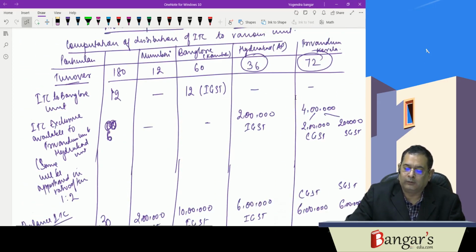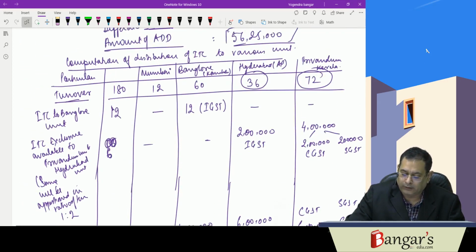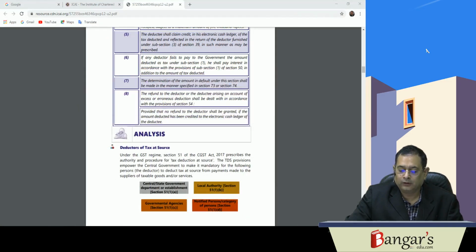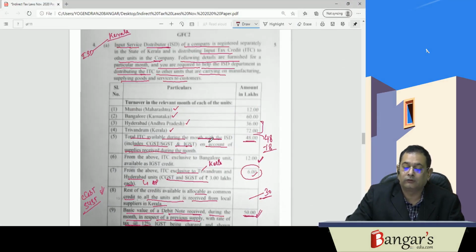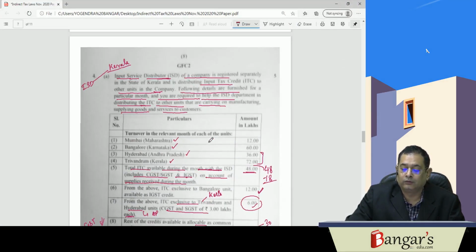So fundamentally this was relating to the distribution of ITC, which we have discussed here. First of all, the turnover details are 12 lakhs, 60 lakhs, 36 lakhs and 72 lakhs.